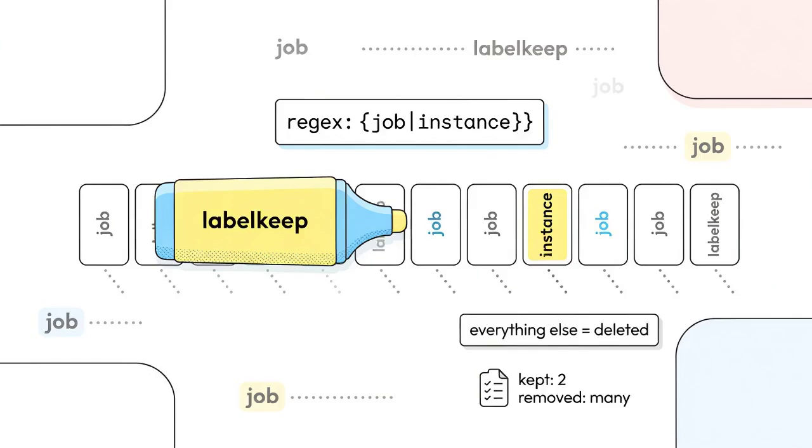Labelkeep is labeldrop's mirror, just like keep is drop's mirror. Anything not matching the regex gets deleted. Use it when you want to whitelist a small set of labels and strip everything else. A strict decluttering pass that protects downstream storage from label explosion.